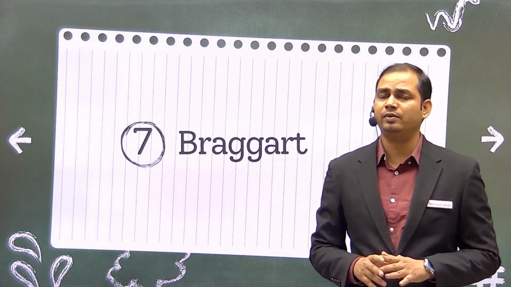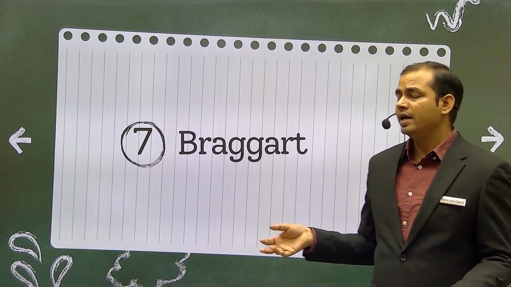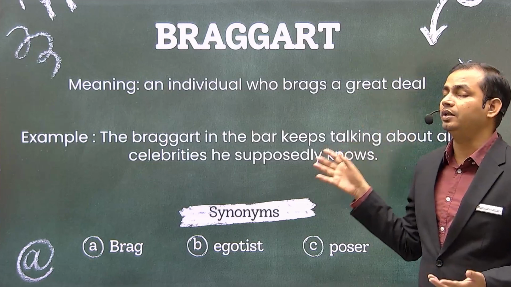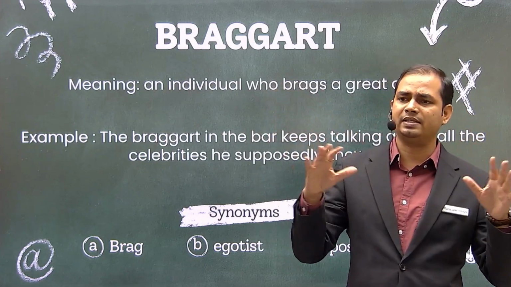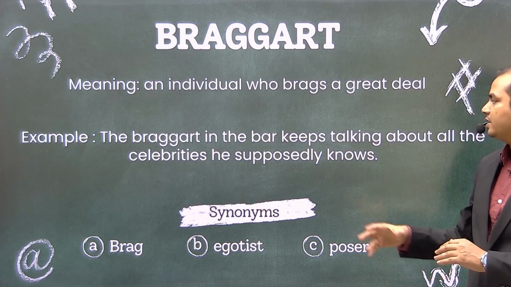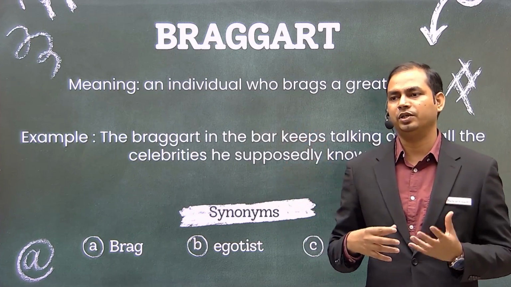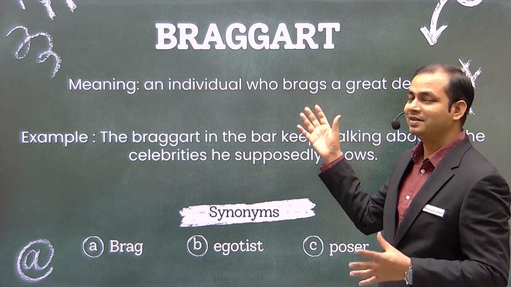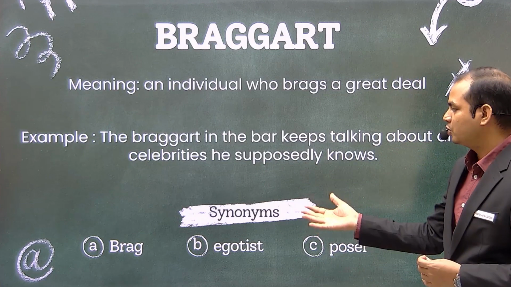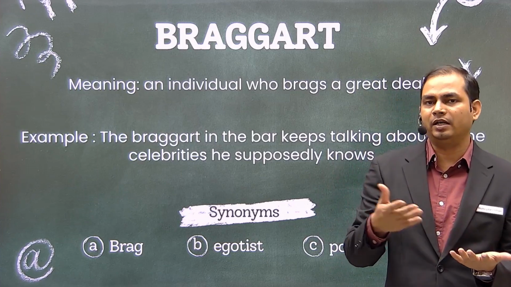The next word in the list was there in the news, that is braggart. So bragging and boasting, brag करना मतलब बहुत ज़्यादा डींगे हाँकना, बहुत ज़्यादा बढ़ा चढ़ा के बोलना. So an individual who brags a great deal, कोई व्यक्ति बोलता है मेरी इनसे पहुँच है, मेरी यहाँ तक पहुँच है. So that is bragging, right? So the braggart in the bar keeps talking about all the celebrities he supposedly knows, right? तो कोई व्यक्ति बोलता है मेरी तो यहाँ तक पहुंच है, वो तो मेरे घर उठना बैठना है उनके साथ. So these are the people who are braggarts, if not really attached to those people. So brag, egotist and poser. Poser is a person who acts like he's something he's not, right?